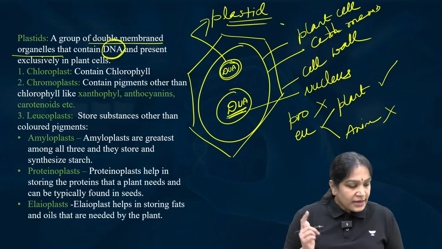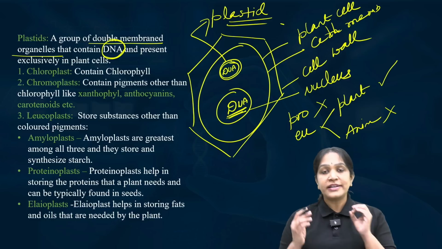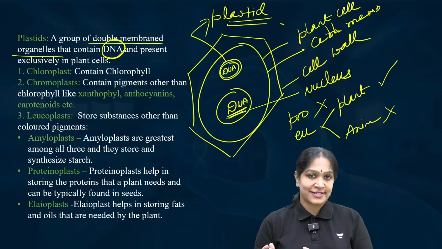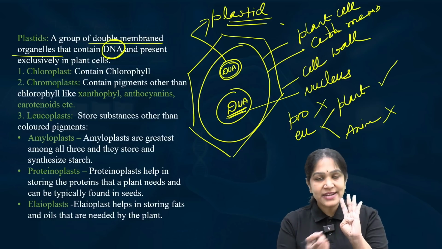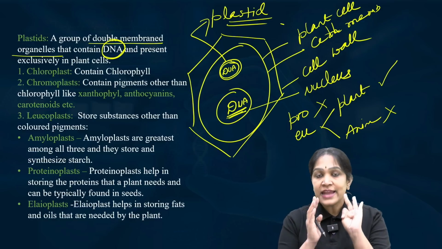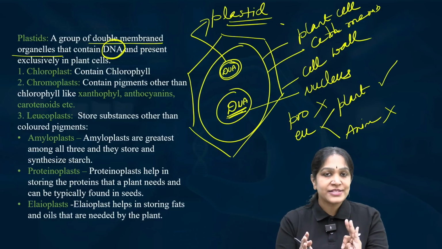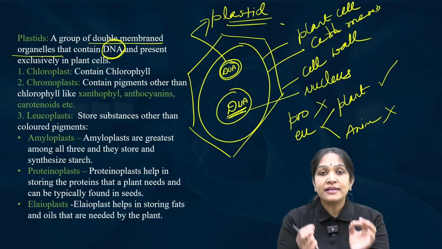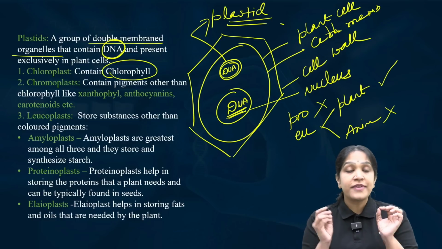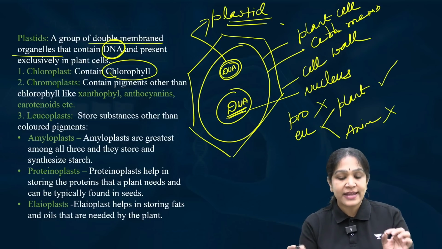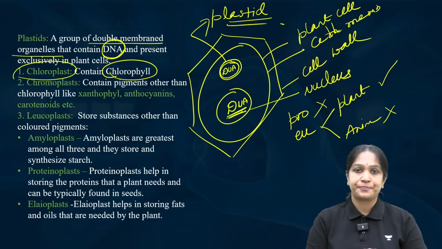Now, let us try to understand the different types of plastids. A plastid will have two membranes and some DNA inside. In addition to that, if the plastid is having a colored substance called chlorophyll, then we call that kind of plastid as chloroplast.